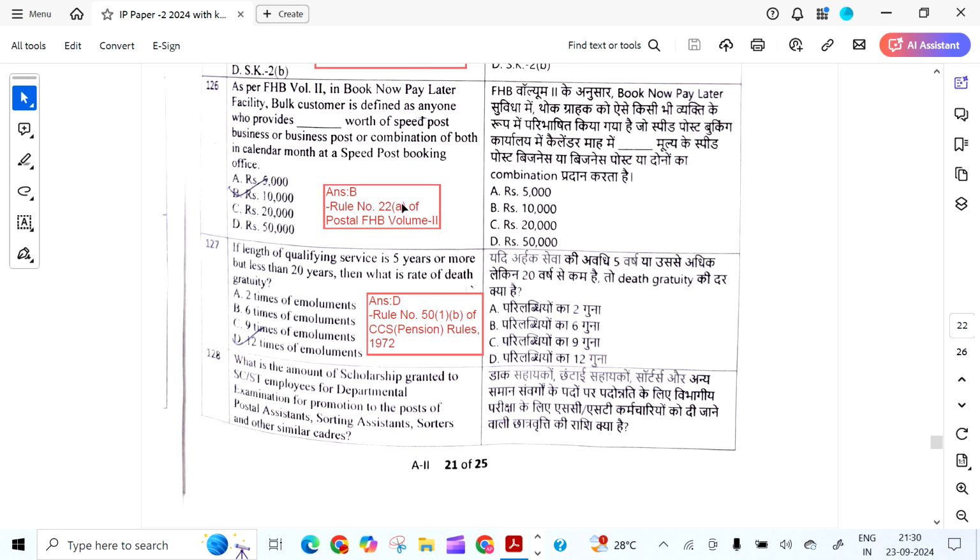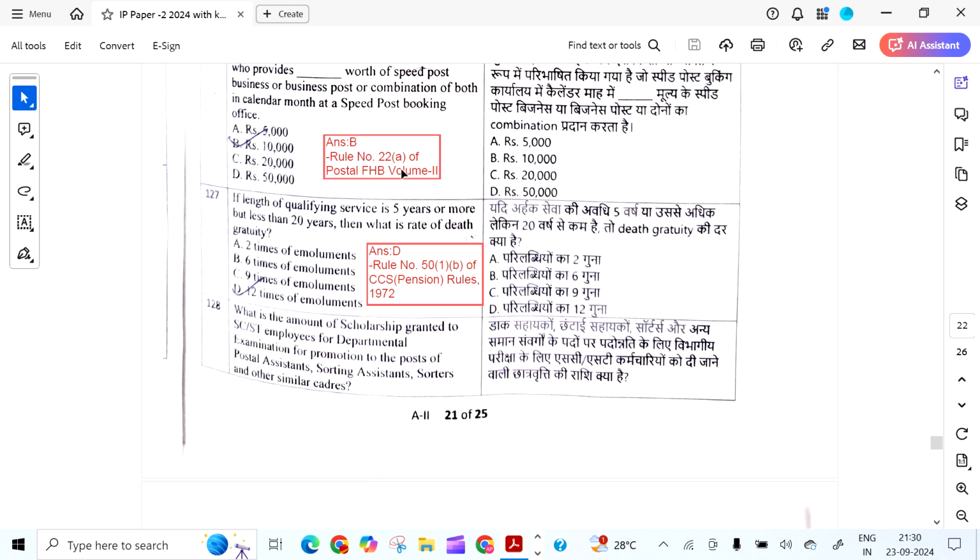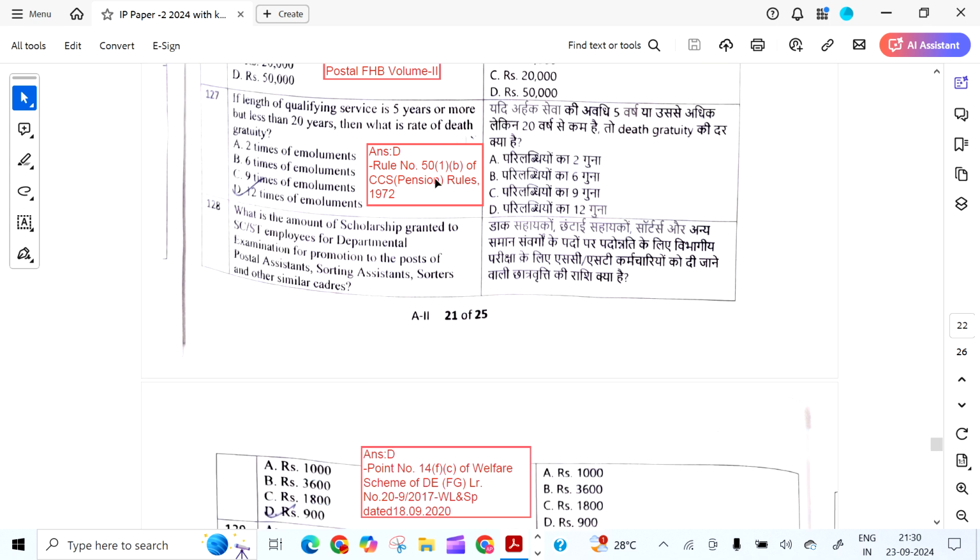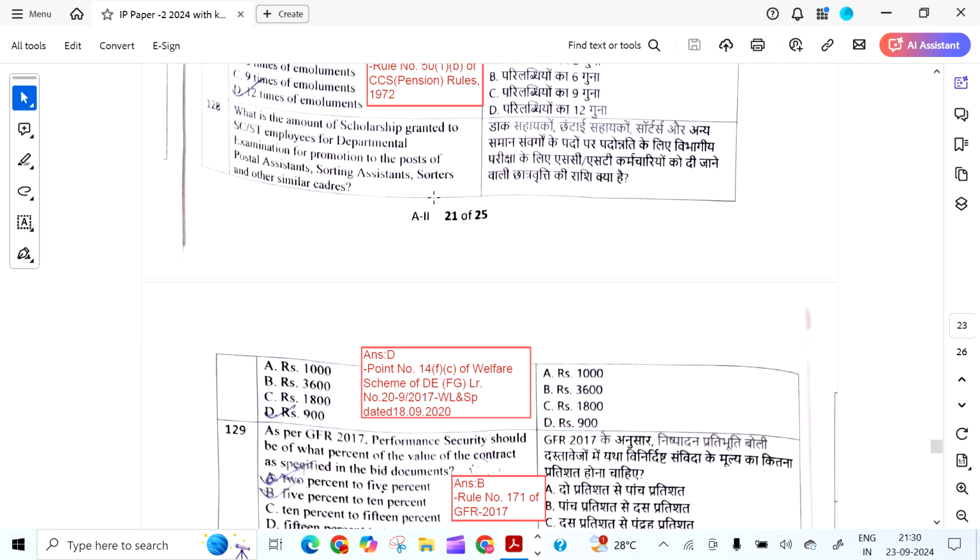As per FHB Volume 2 in Book Now Pay Later, a bulk customer is defined as anyone who provides 10,000 worth of speed post business or business post or a combination of both in a calendar month at a speed post booking office. It is as per Rule 22A of FHB Volume 2. If the length of qualifying service is 5 years or more but less than 20 years, then what is the rate of death gratuity? It is 12 times of emolument as per Rule 51B of CCS Pension Rules 1972.